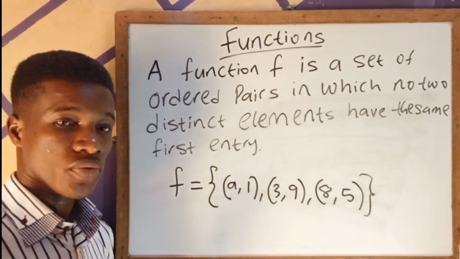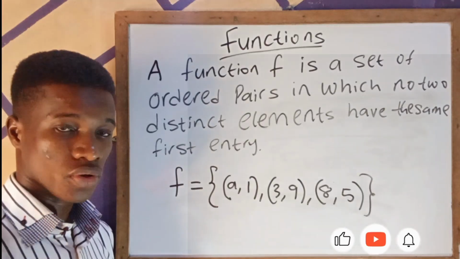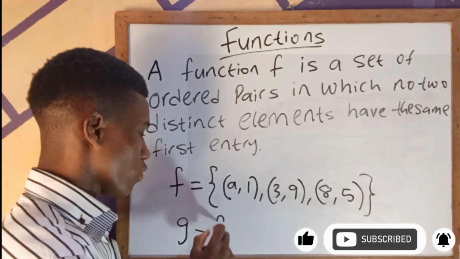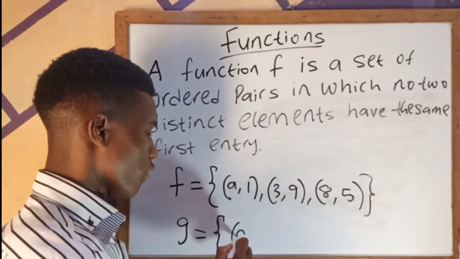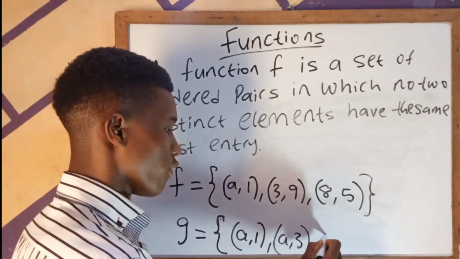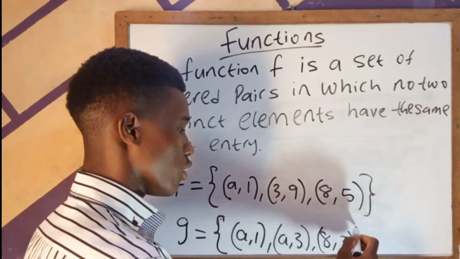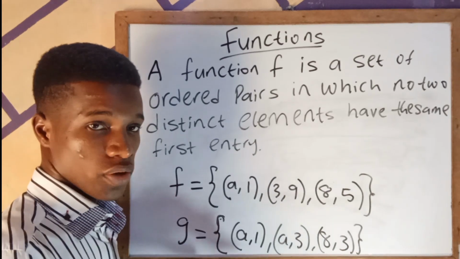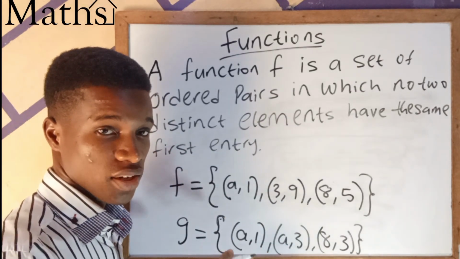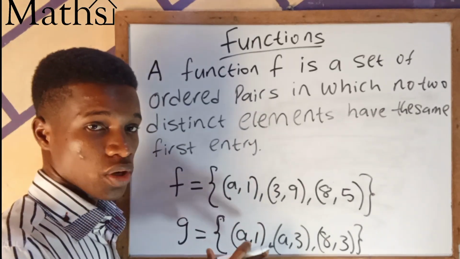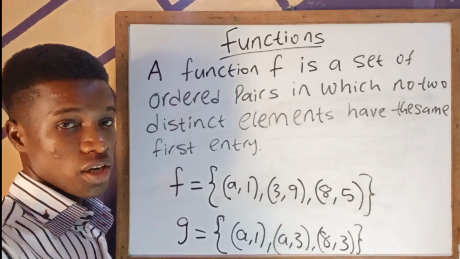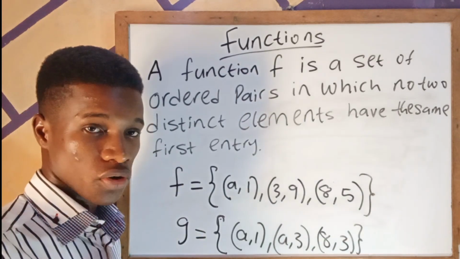Every function is a subset of a relation, but not all relations are functions, because there may be a relation, let's say another one, g, for example, where I may have something like this. You see that this is a relation, but it's not a function. Why? Because this element and this element both have the same first entry. So this disqualifies this relation from being a function. So clearly you can say that f is a function, while g is just a relation, but not a function. So this is just how a function is defined.